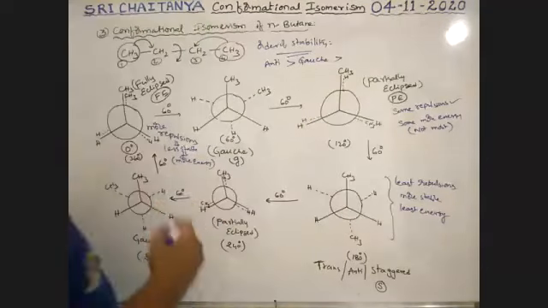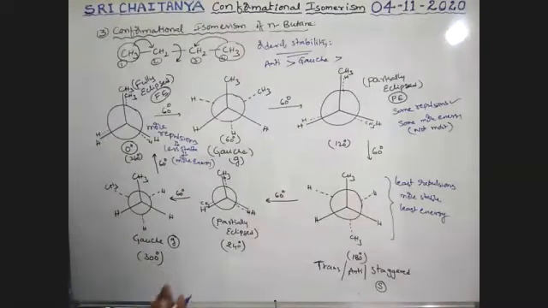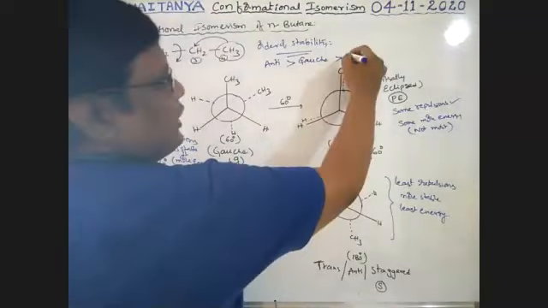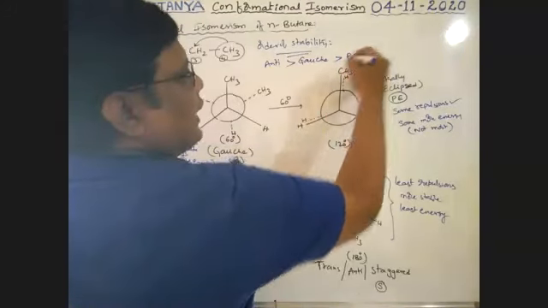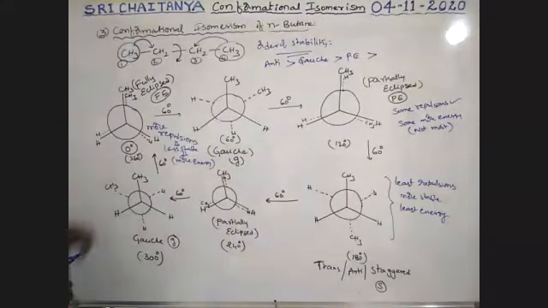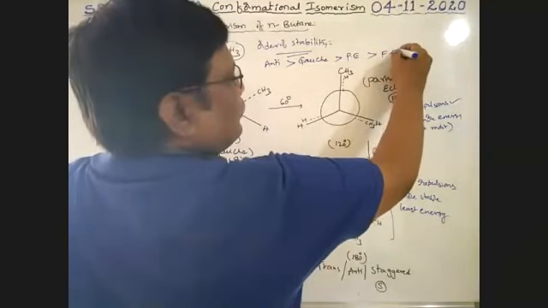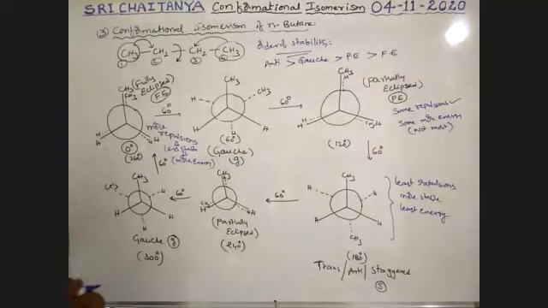Next stability, it is partially eclipsed. Next stability, it is nothing but fully eclipsed. So this is the order of stability, boys. Most stable form is anti form. Least stable form is fully eclipsed form.